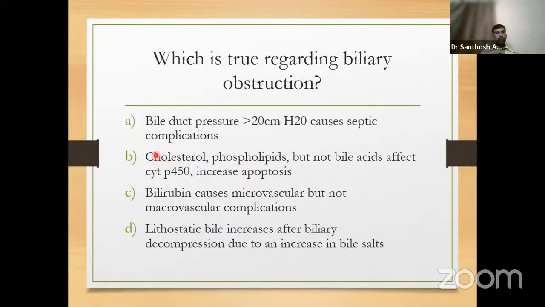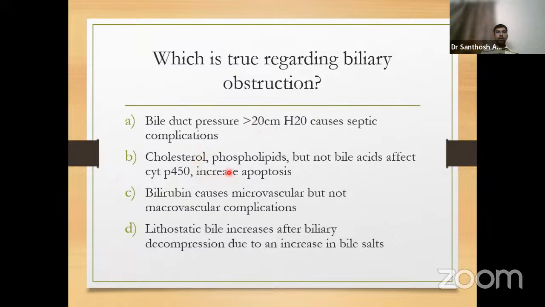So the 6th edition says, with the relief of biliary obstruction, coming on to the last option. First two options: when the pressure goes to greater than 20, there starts some reflux of the secretions from the bile duct back into the hepatocytes. So the bacteria which are present in the bile can easily enter into the systemic circulation. So cholangitis sepsis is common in patients who have bile duct pressure more than 20 centimeters of water.